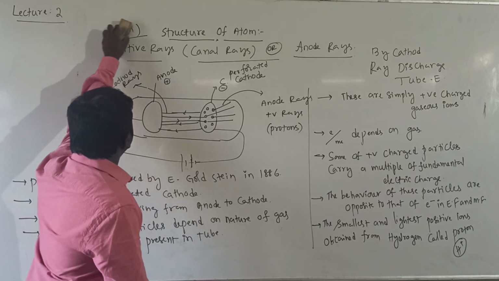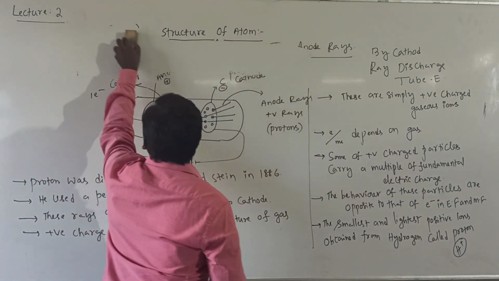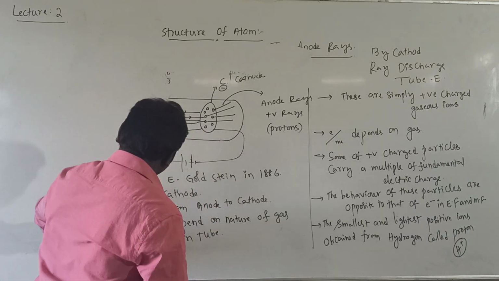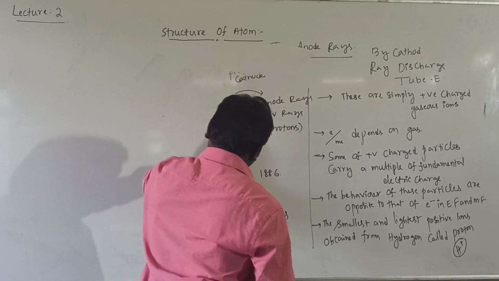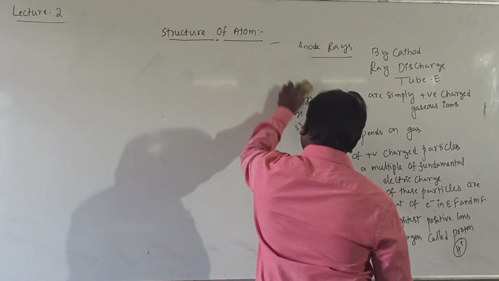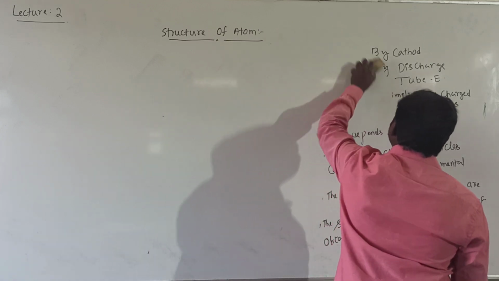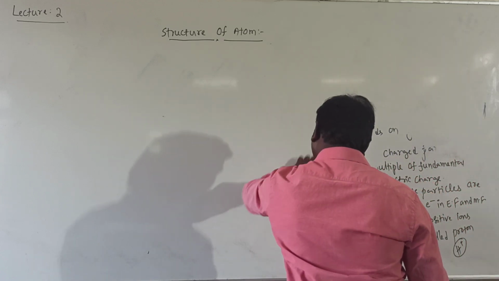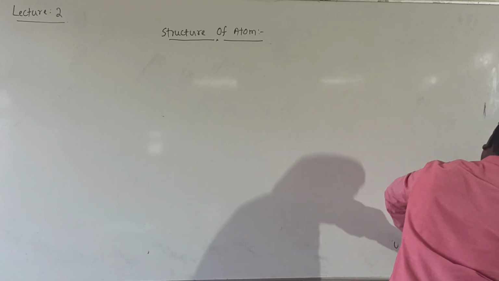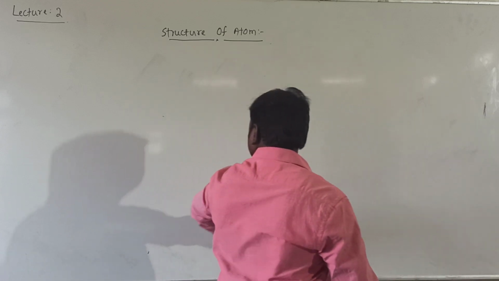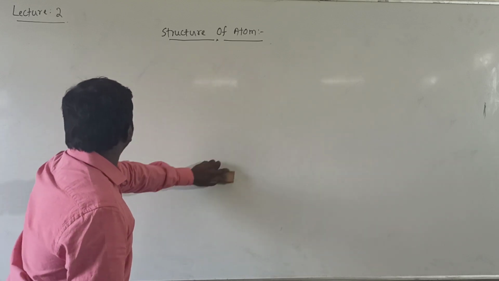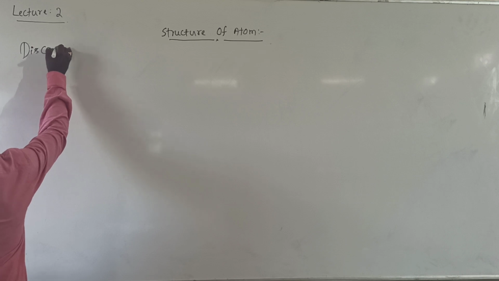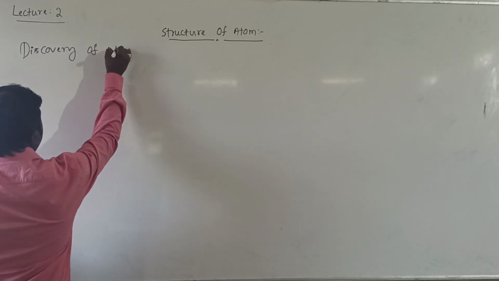Now, discovery of another one, the discovery of neutron.